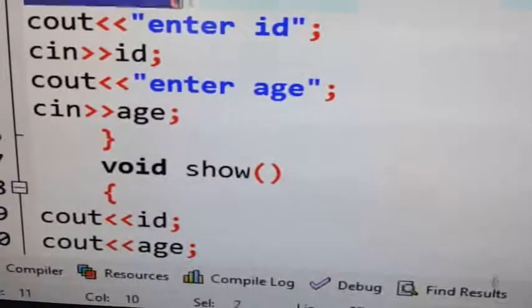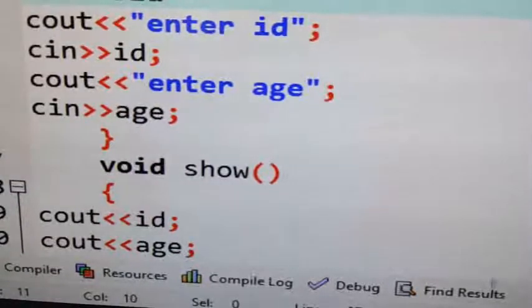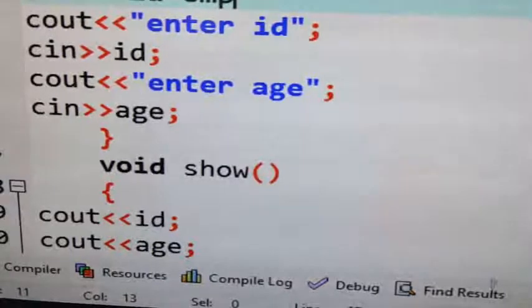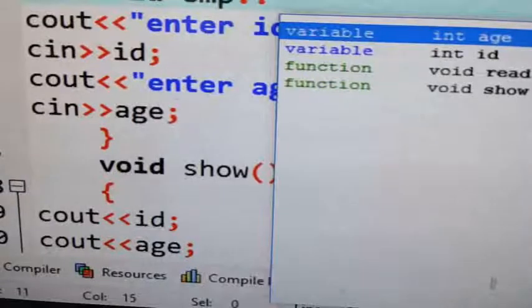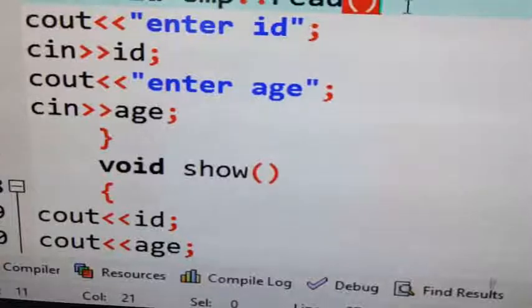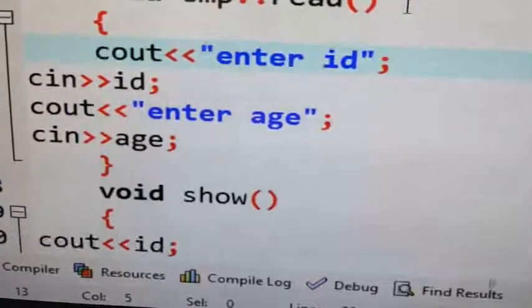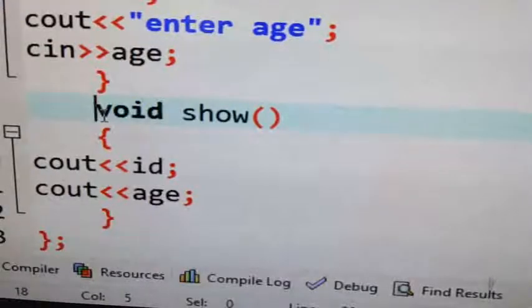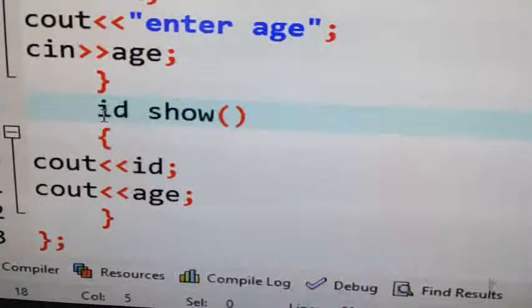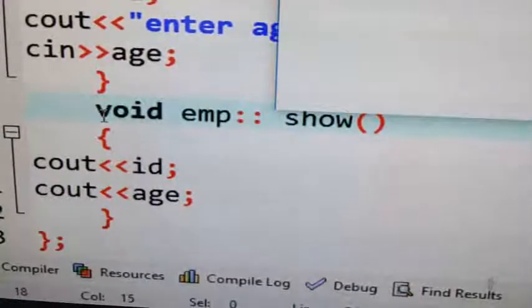Now come to this. After closing the class, you give the return type void. What is the name of the class? EMP, EMP scope resolution operator. Next, what is the name of the function? Void read. Read function. Next, give the opening brace. Just whatever I have given, the same you give. Next, what is the next function? Void show. You remove this void. Here, instead of the function, what you have to give is the name of the class, scope resolution, void show.